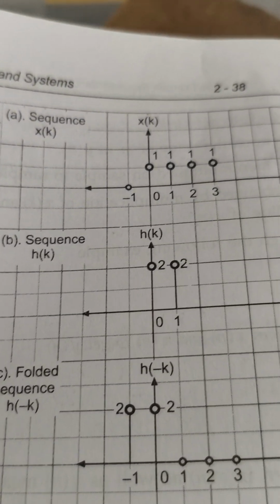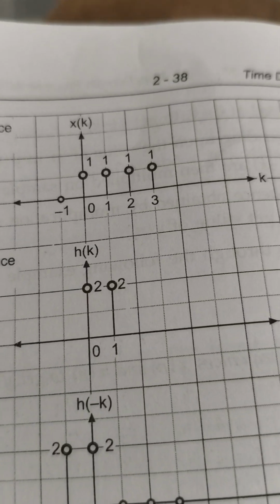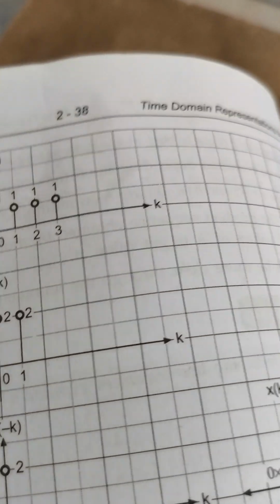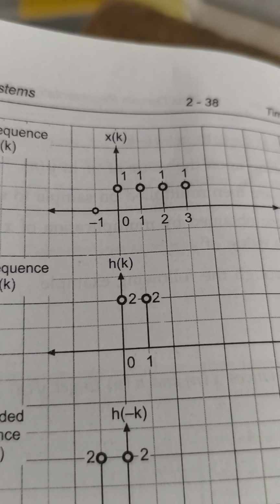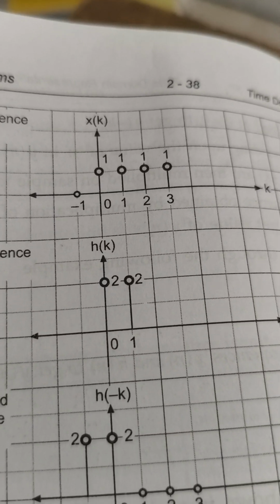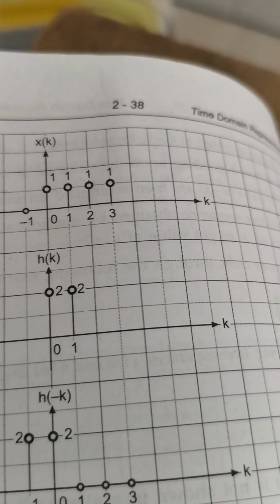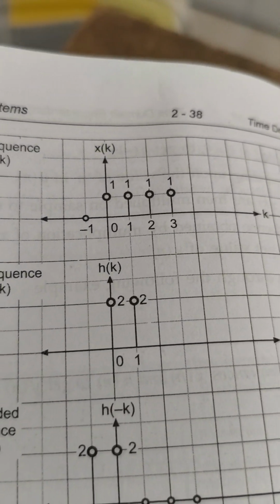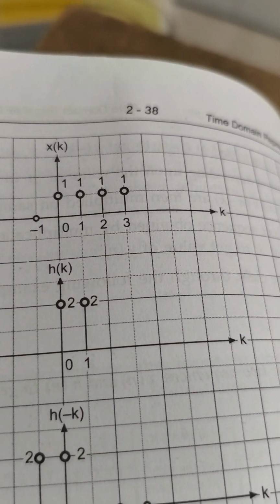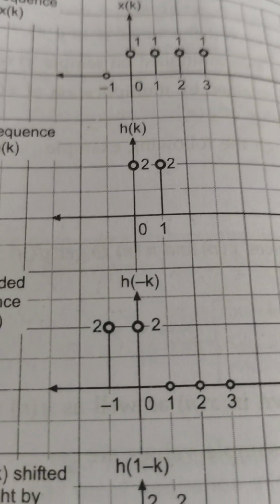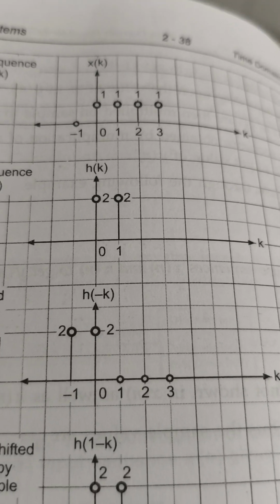This is your x of k. While solving this convolution sum, we'll treat this x of n as x of k. What is x of n? That is 1 1 1 1, starting from n value 0. Since x of n is there, here x of k will be 1 1 1 1. This is your x of k. Here h of n we'll treat as h of k, and its values are 2 2.